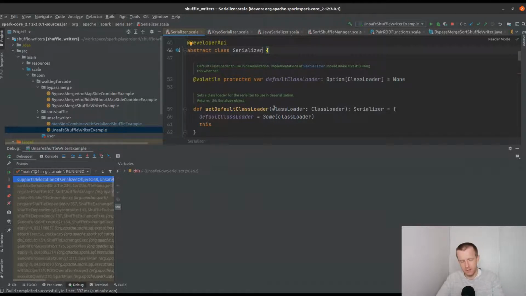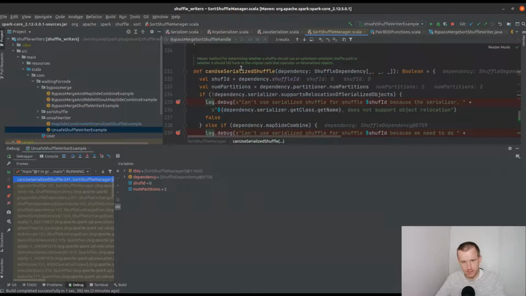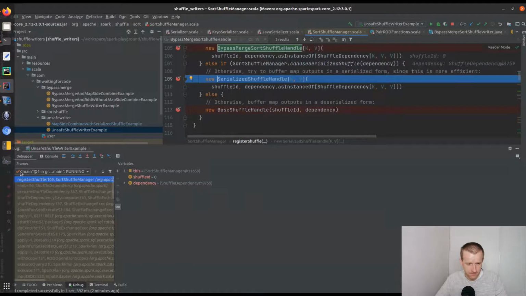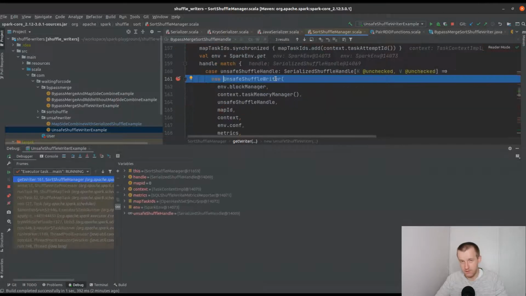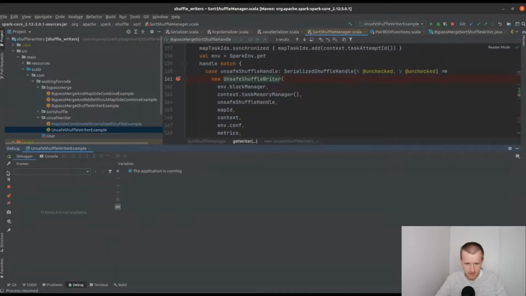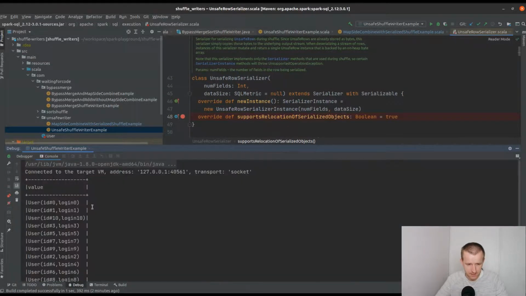And yeah, I will not bother you here with the implementation details, but they are put in the article which is linked in the description of this video. Anyway, let's continue. And as you can see here in this can use serialized shuffle, we return true, which will lead to the use of the unsafe shuffle writer for all the map partitions we have. Now we can safely check the result.